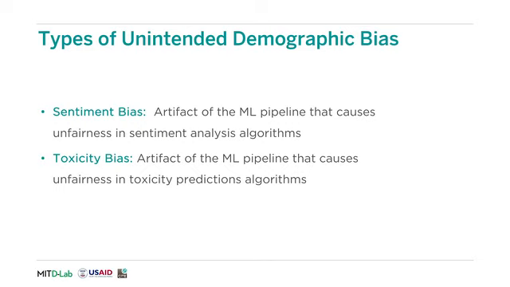Sentiment bias refers to an artifact of the machine learning pipeline that causes unfairness in sentiment analysis systems, and toxicity bias is an artifact of the pipeline that causes unfairness in systems that try to predict toxicity from text. In either sentiment analysis or toxicity prediction, it is important that our machine learning model doesn't use sensitive attributes describing someone's demographic to inform whether a sentence should be positive or negative sentiment, or toxic or less toxic.